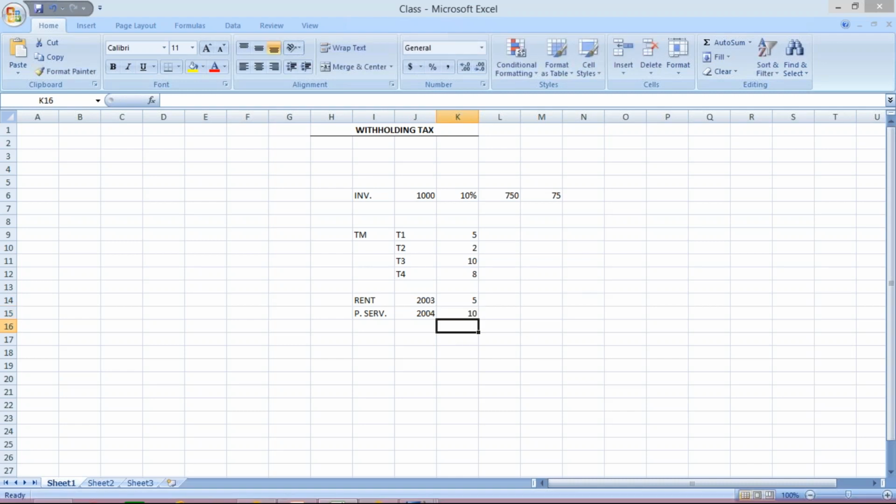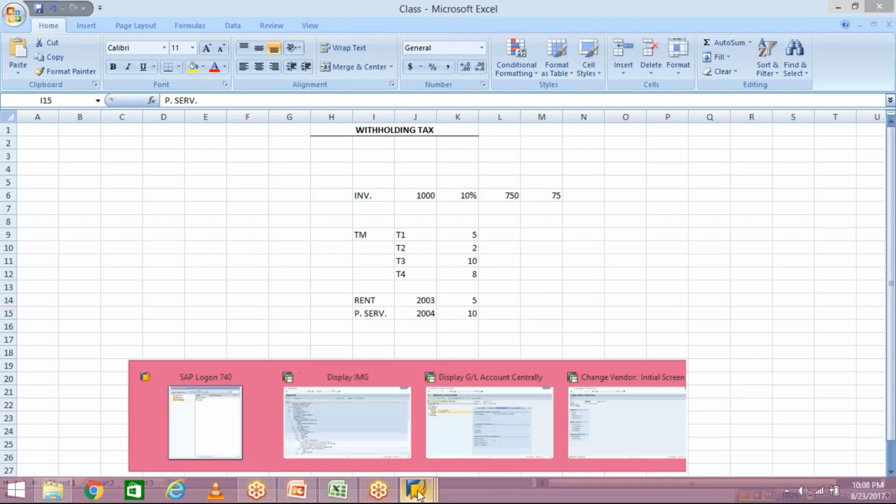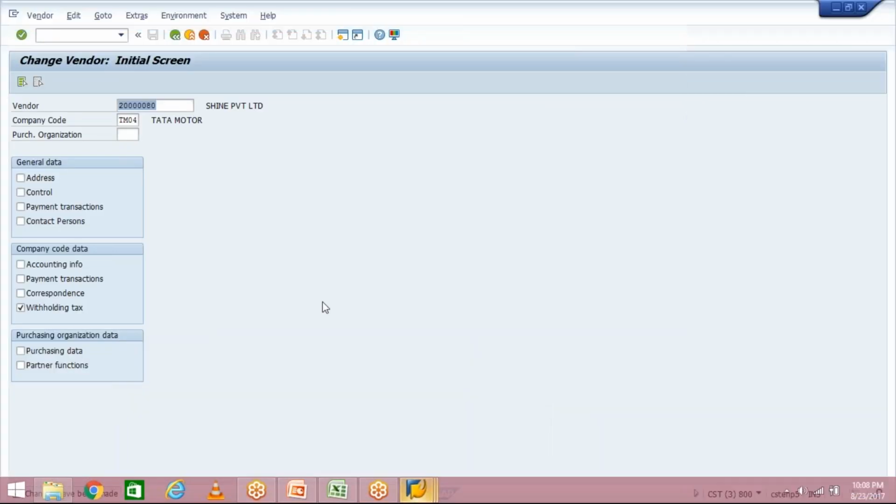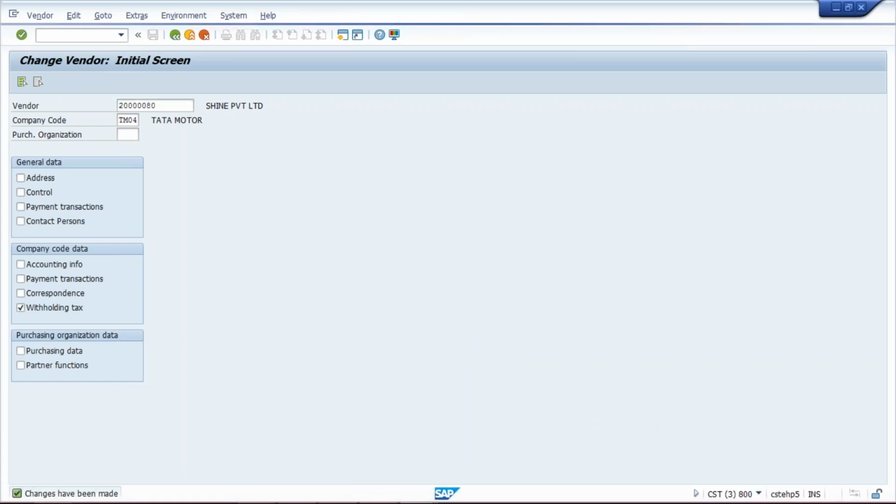Now what will happen then? In both cases, instead of one tax type and one tax code, we have to create two different tax types and tax codes, for rent and for professional services. And whatever tax type and tax code created, those need to be assigned here with vendor master.